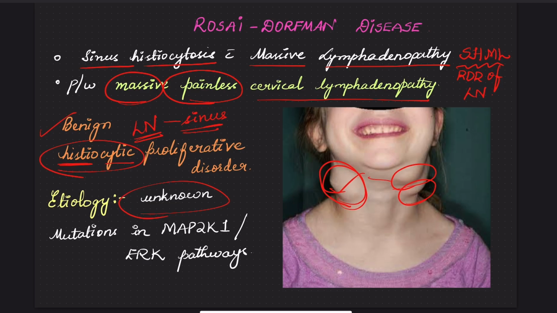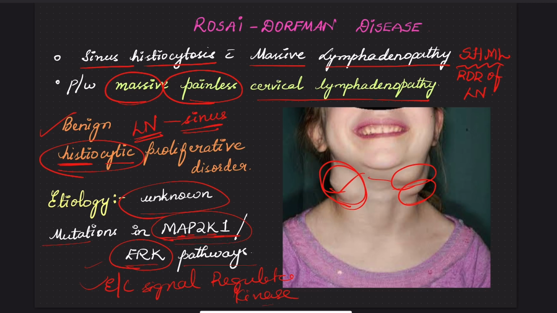There are two possibilities: a viral infection that can lead to defective immune regulation, and also immune defects. Certain studies have shown mutations in the MAP2K1 and ERK pathways. MAP2K1 is mitogen activated protein kinase. The other pathway is the extracellular signal regulated kinase pathway. These two pathway mutations have been observed in patients with Rosai-Dorfman disease.